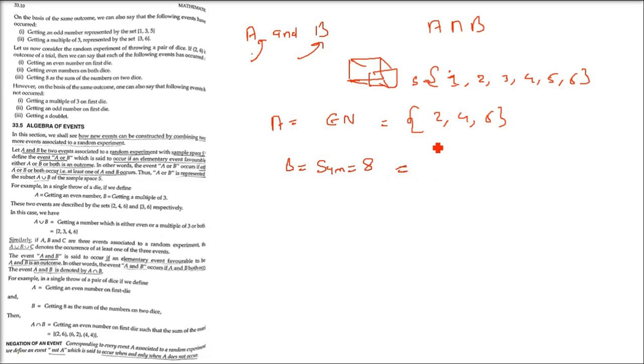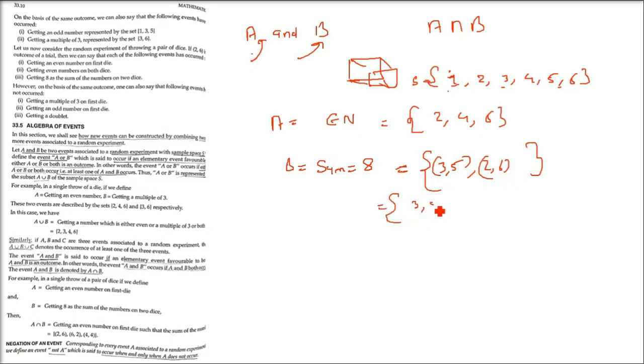See, you have to take 2 numbers that add up to 8. So 2 and 6 makes 8. 6 and 2 also makes 8. 3 and 5 makes 8. 5 and 3 also makes 8. And because we are throwing dice 2 times, 4, 4 is also an option. So 3, 5, 5, 3, 6, 2, 2, 6 and 4, 4.